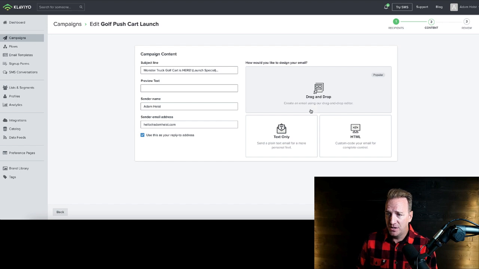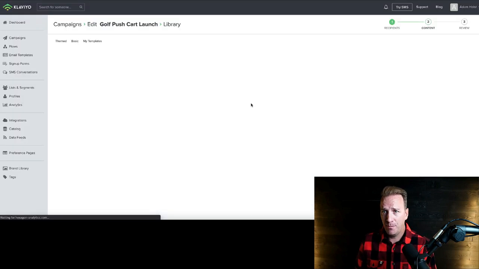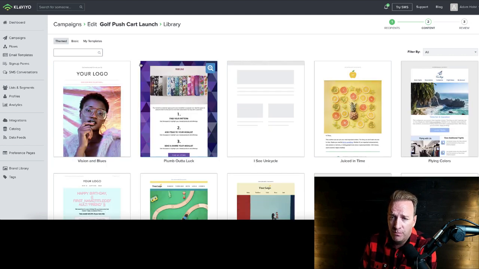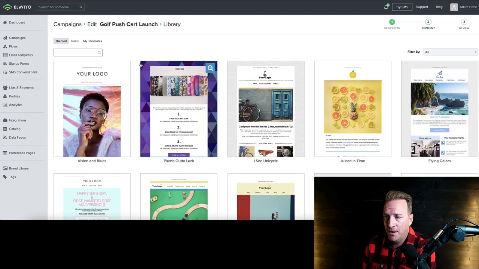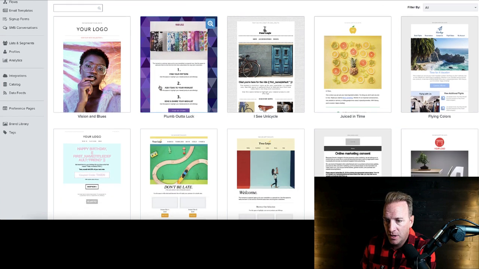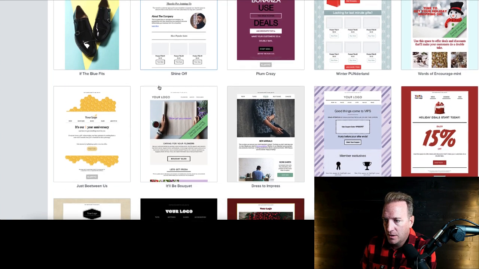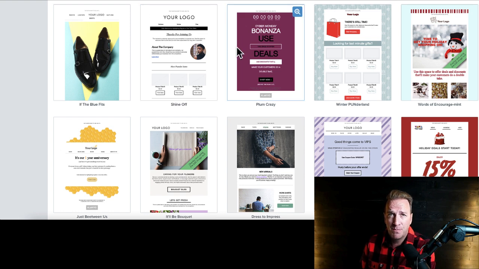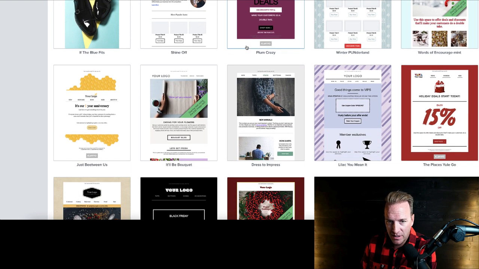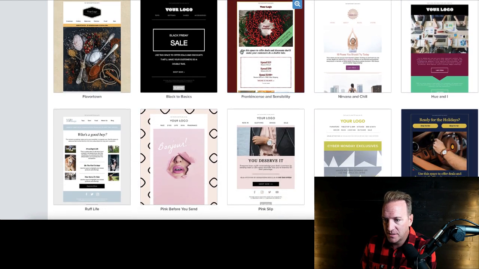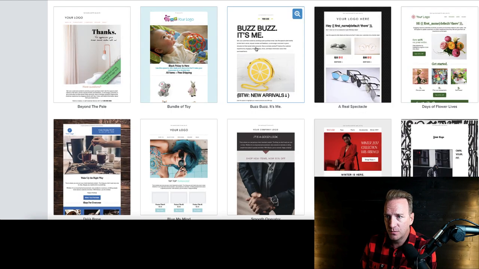And then you could basically just either do a text only, you could create your own email, or you could just use a drag and drop format. And there's a cool thing about Klaviyo, it's got a bunch of templates. A lot of these email services do. So you could just go find one that suits your brand. Again, if we're just doing a launch special for 2 weeks as an example, you could put something there like a time clock thing. Let's just see if we find one that looks good. It's something simple. Let's just select this one to keep it simple.